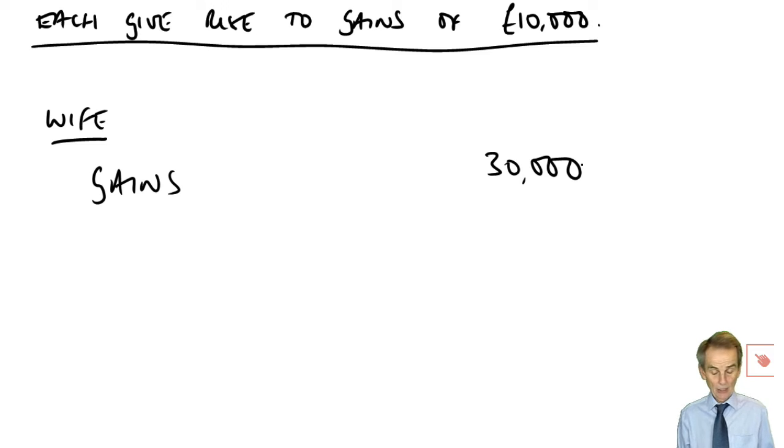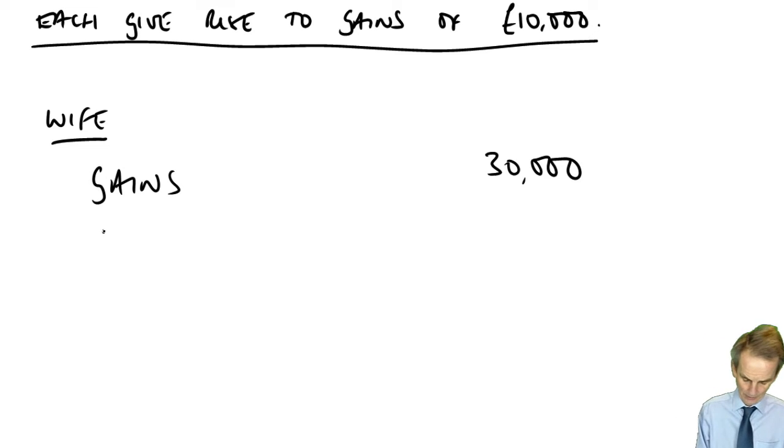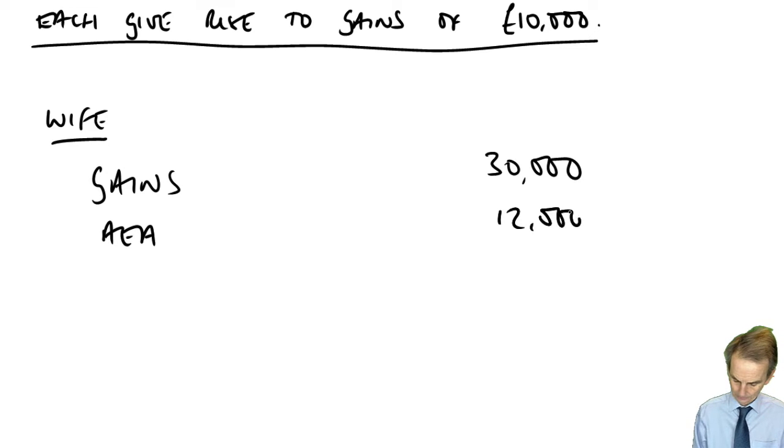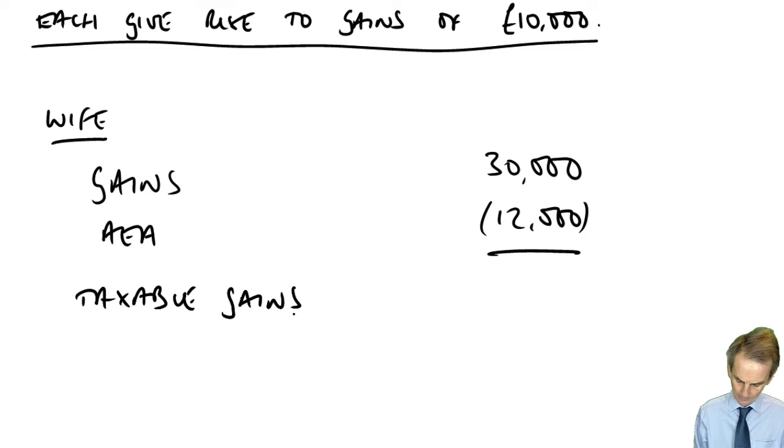If she's got gains of £30,000 for our tax year, you must of course compute the taxable gains. That's merely deducting £12,000 of AEA. So 30 less 12, let's show that now. AEA £12,000. Then the wife would have taxable gains of £18,000.